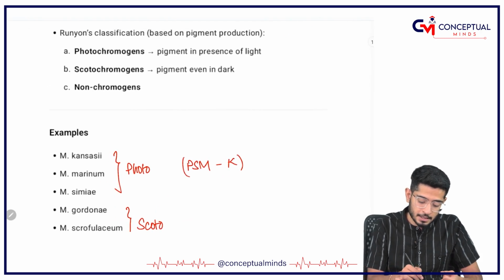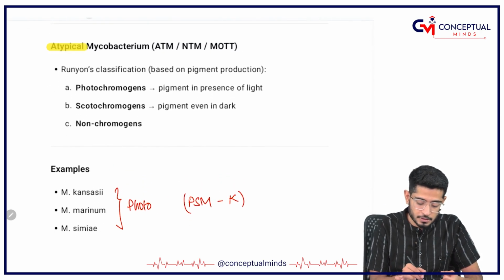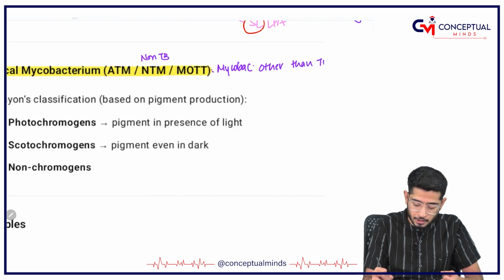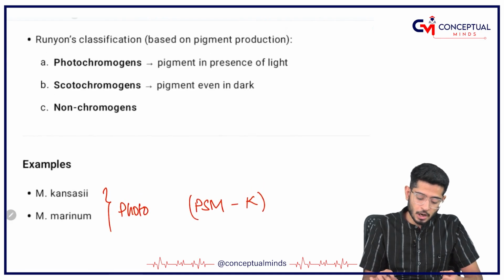Coming on to the atypical mycobacteria, also called ATM or NTM. NTM means non-tubercular mycobacteria, also called MOTT, that is Mycobacteria Other Than Tuberculosis. So how to divide them?